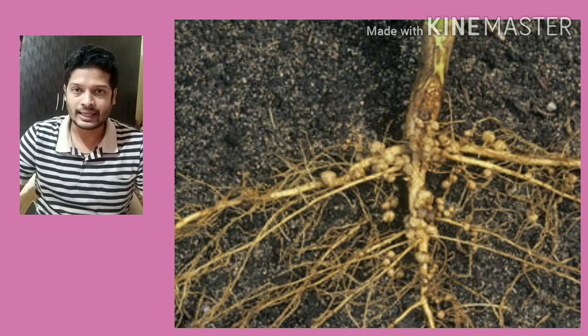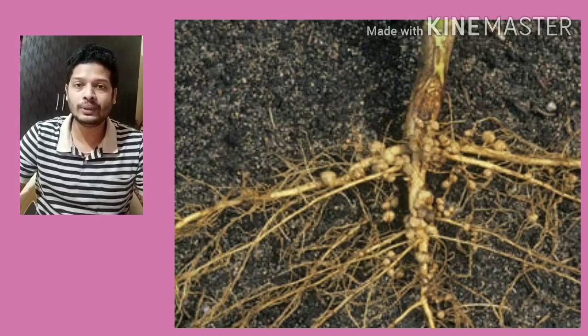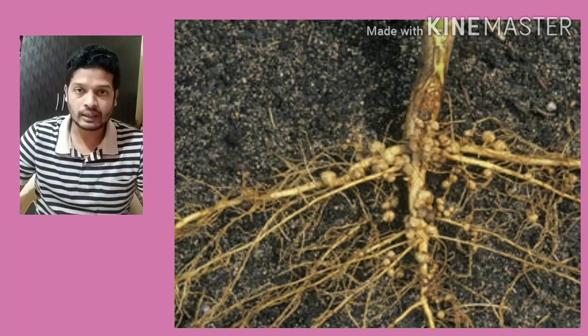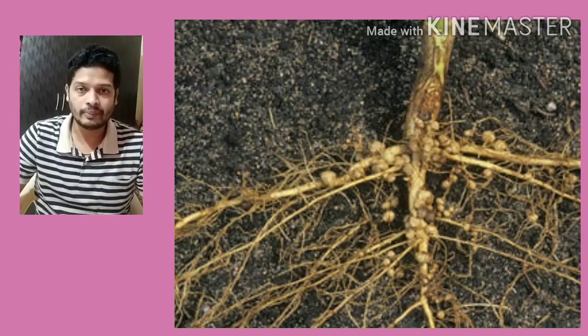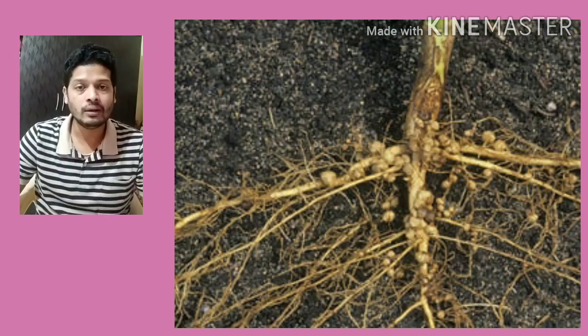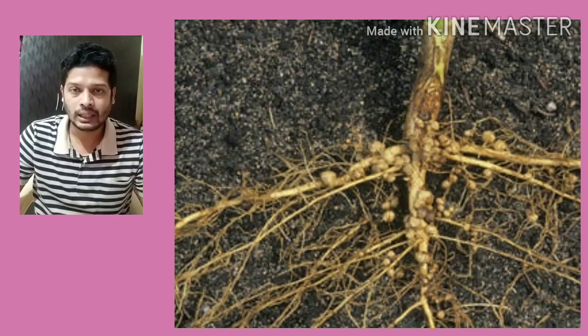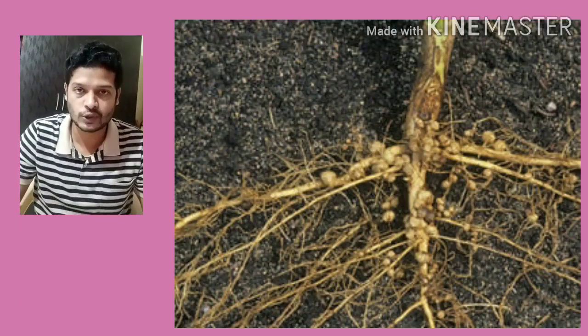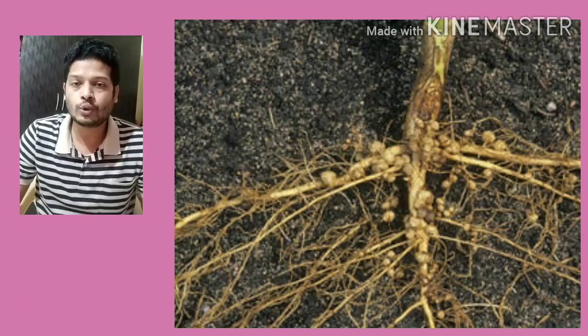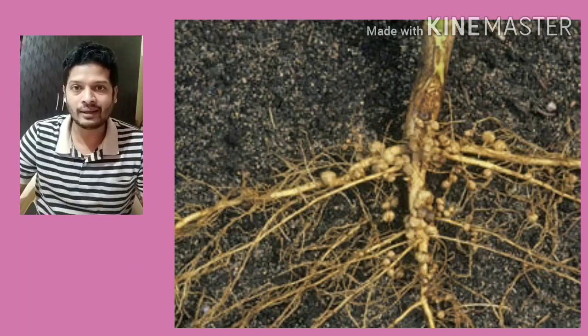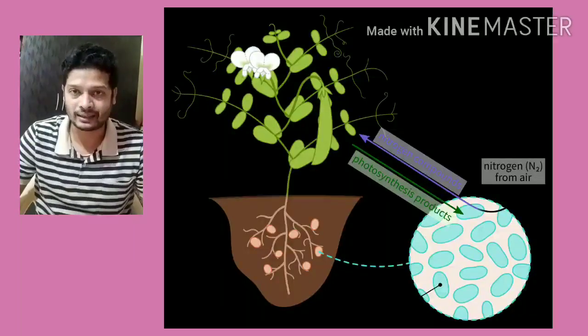So this rhizobium is a bacteria which lives in the roots of leguminous plants like green gram, chana, pea, fenugreek, and certain other plants also. This bacteria lives in the roots of the plant and it forms the nodules. I'll show you the picture. You can see in the picture next to the explanation. The root nodules are shown and the root nodules contain this bacteria.